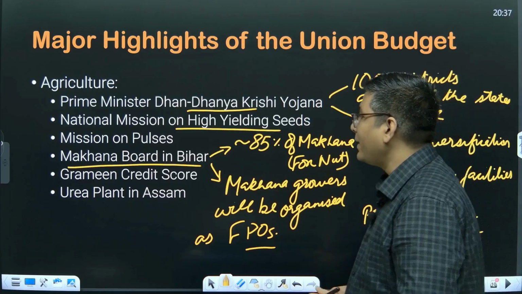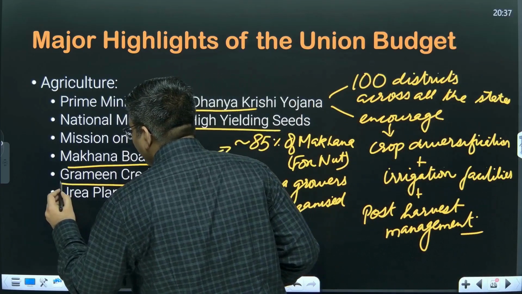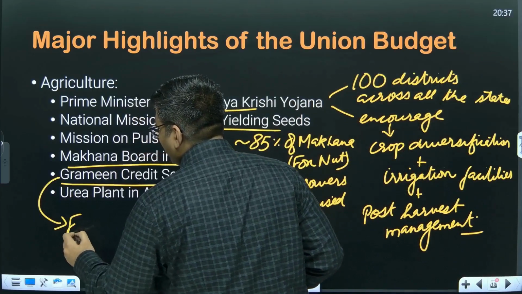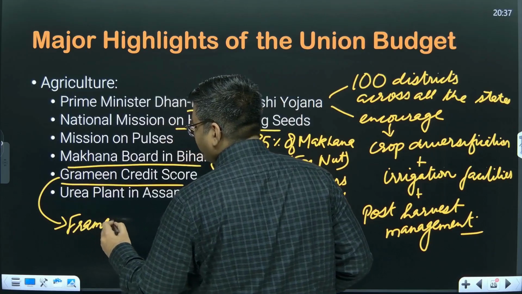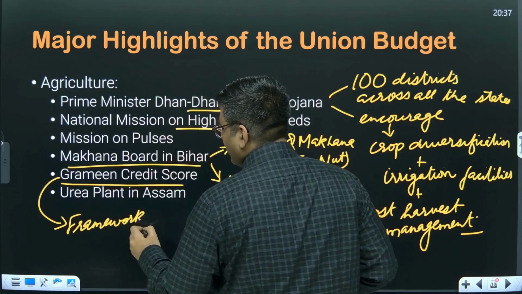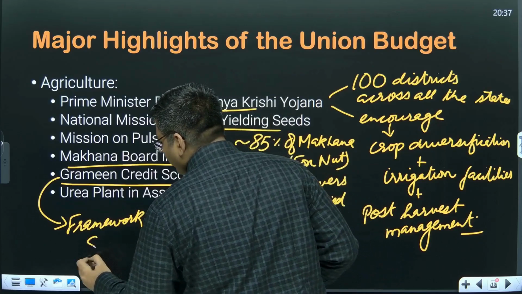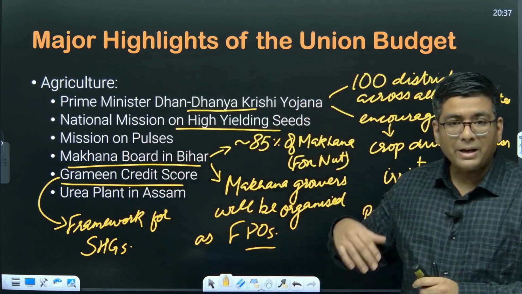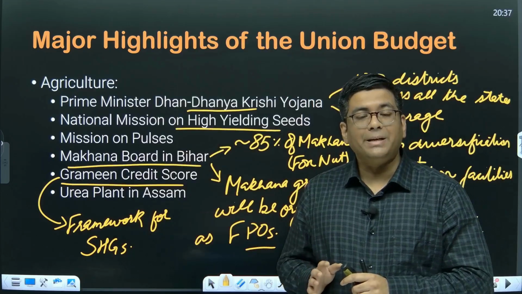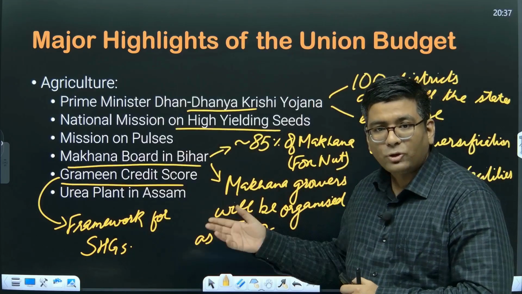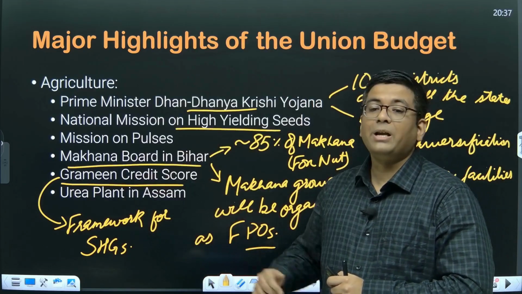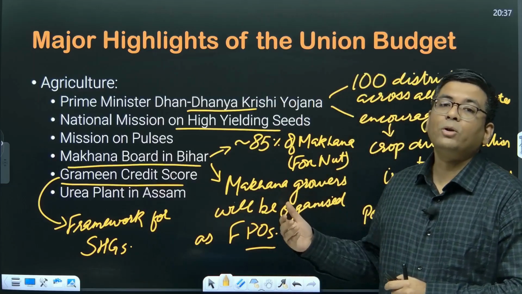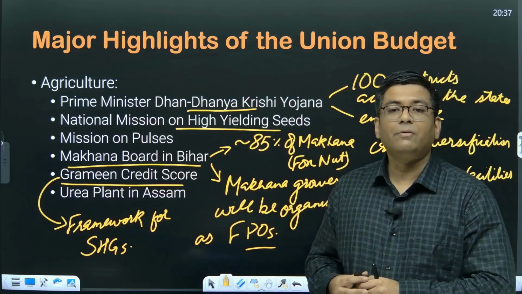Okay, subsequently then the public sector banks have been told to develop a framework for Grameen credit score, so as to give the credit to self-help groups. Okay, so the self-help groups and their loan requirements are to be met by the public sector banks, and for that to happen the public sector banks have to actually come up with a framework where they are going to evaluate the credit worthiness of the self-help groups.